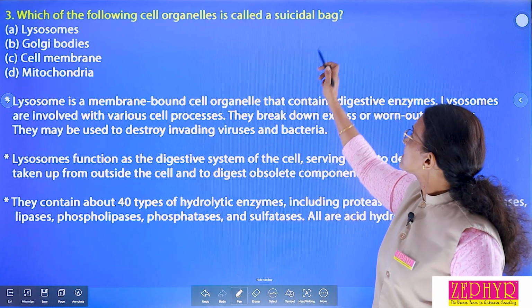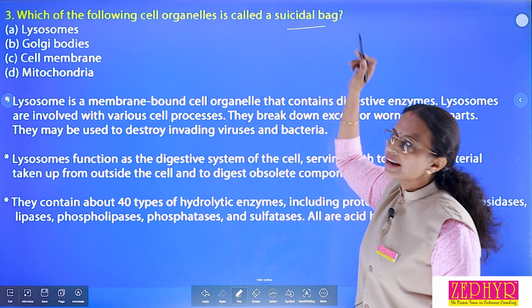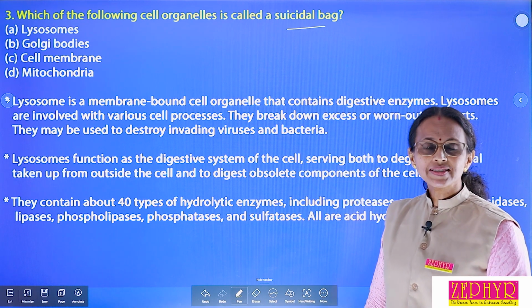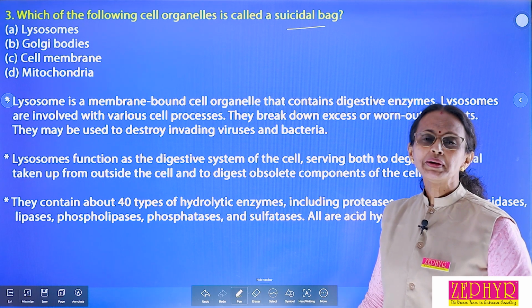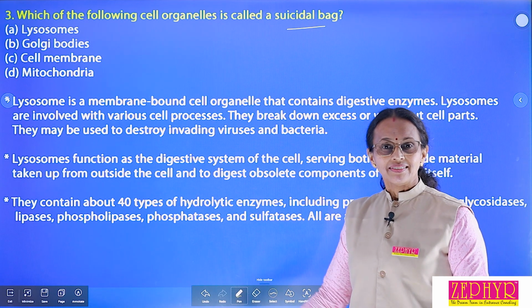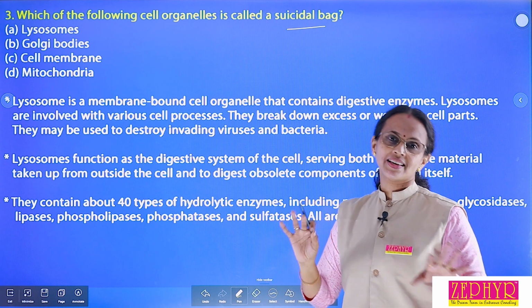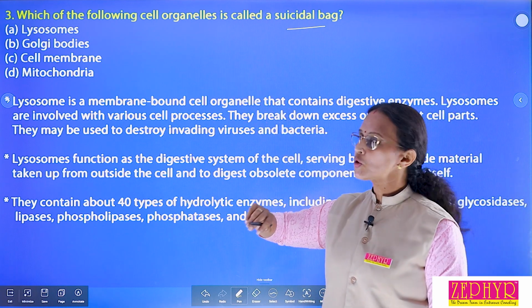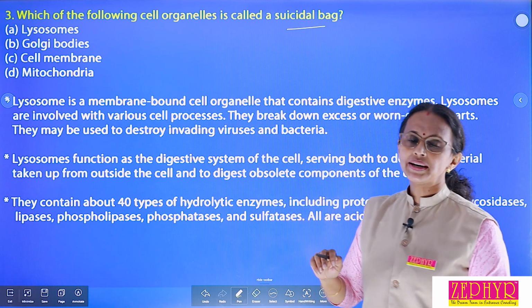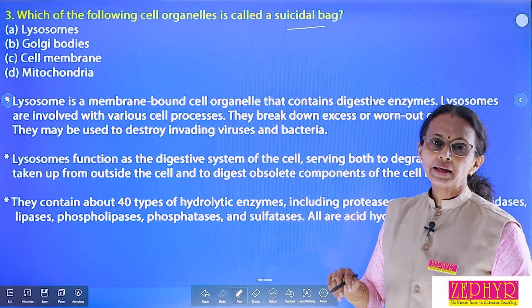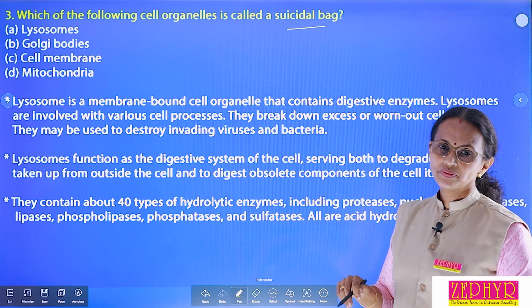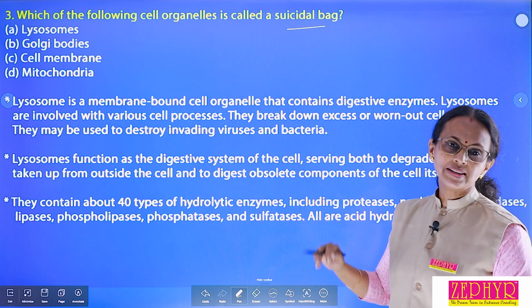Which of the following cell organelles is called suicidal bags and why is it called so? Suicidal bags. What do you mean by suicidal bags? The cell damages its own cells, that is a suicidal bag. Options: first one lysosome, second one Golgi apparatus, third one cell membrane and last is mitochondria. What is the answer? Why is it called suicidal bag?